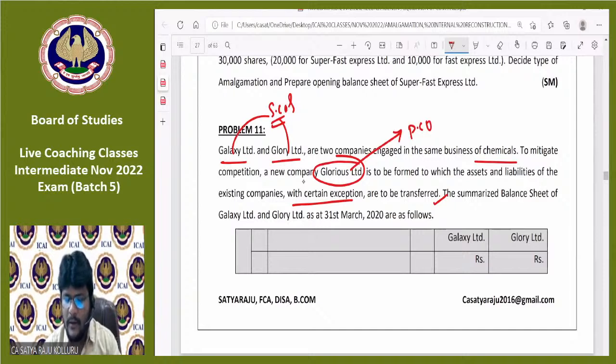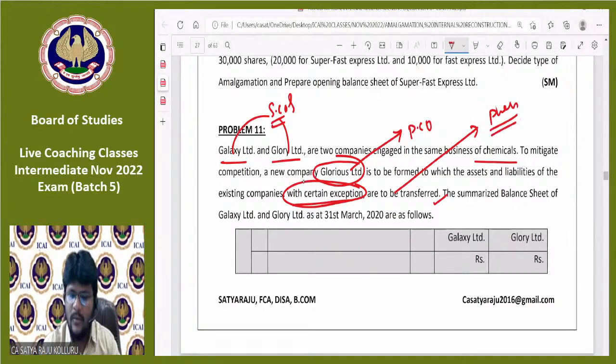Am I right? And one more thing, are all the assets and liabilities of the selling companies taken over by Glorious Limited? No. There is a certain exception. With certain exceptions, it means amalgamation is in the nature of purchase. They are indirectly intimating to you that amalgamation is in the nature of purchase. That's why the method of accounting treatment will be the purchase method, because certain exceptions are there while taking over assets and liabilities. What are such exceptions?